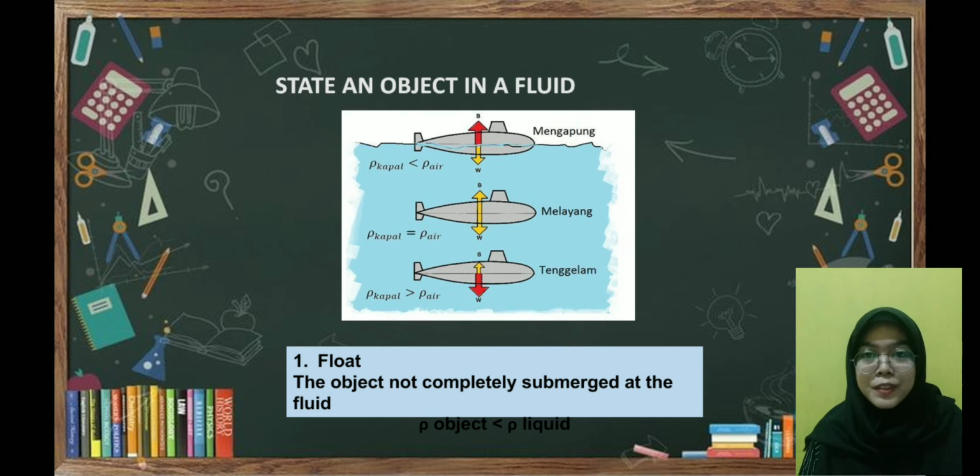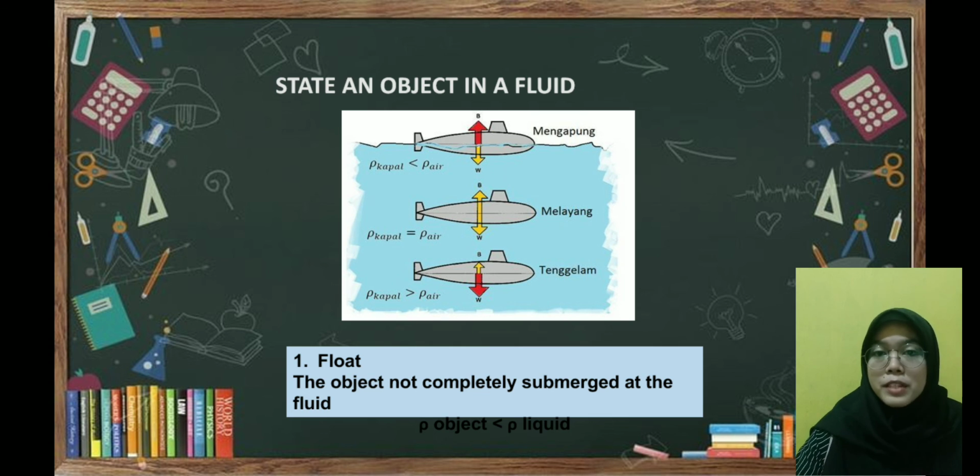The object in a fluid, we can see from the picture. There is an object in the fluid or in the water. The first state of an object in a fluid is float. What is the meaning of float? That means the object is not completely submerged in the fluid, because the density of the object is lower than the density of the liquid.